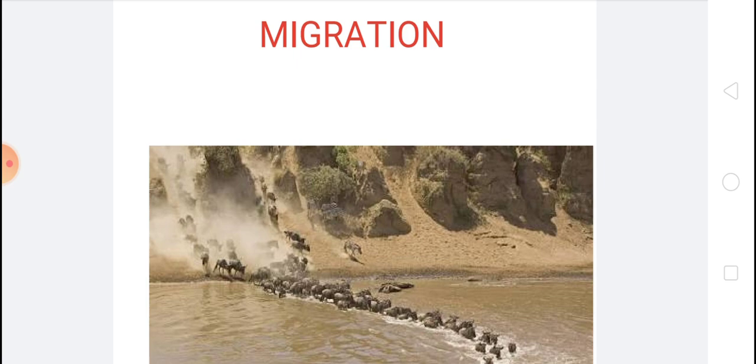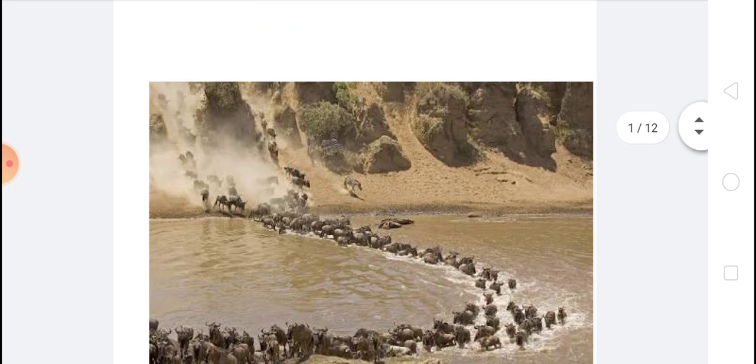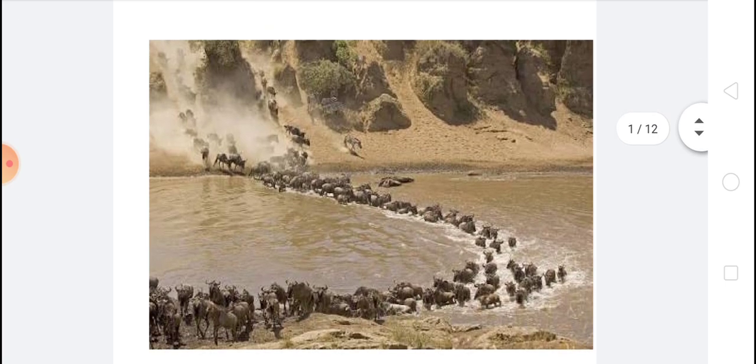Some animals move to distant places to avoid harsh climatic conditions, like extreme cold or extreme heat. Some animals move from one place to another in search of food.